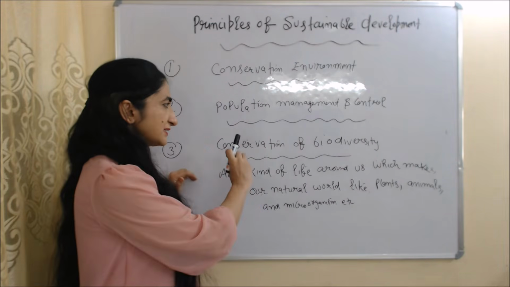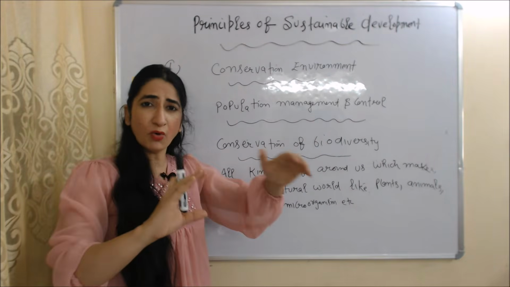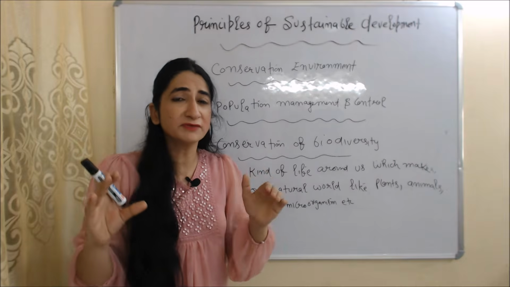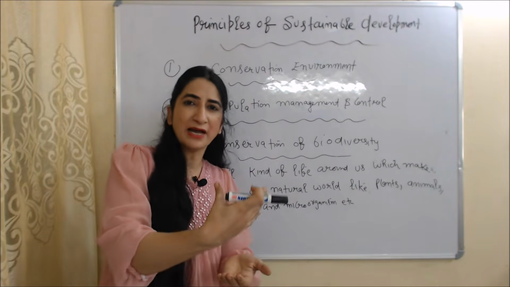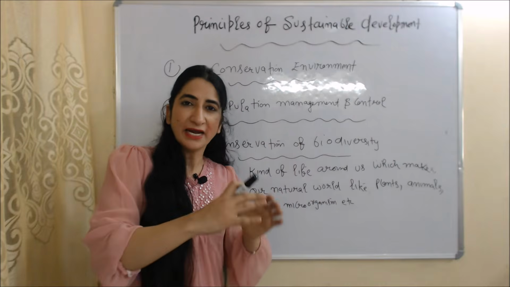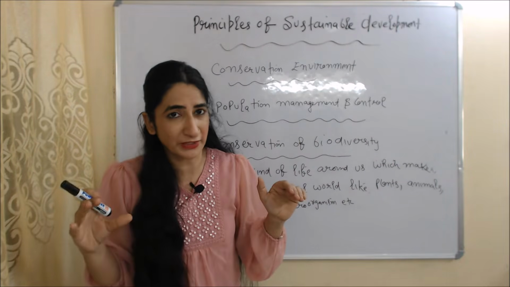Next principle is conservation of biodiversity. As we know, biodiversity means all kinds of life around us which make our natural world. For example, animals, plants and microorganisms. And sustainable development ensures that our biodiversity is protected.